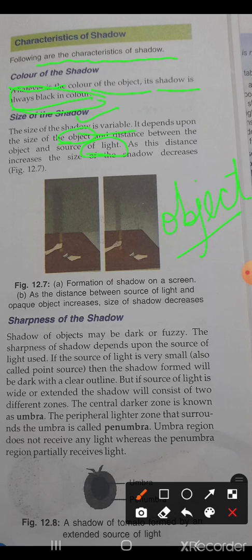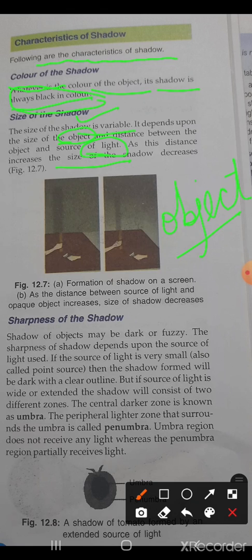As this distance increases, the size of the shadow decreases. The distance between the object and the source of light, if it is increased, the size of the shadow decreases.